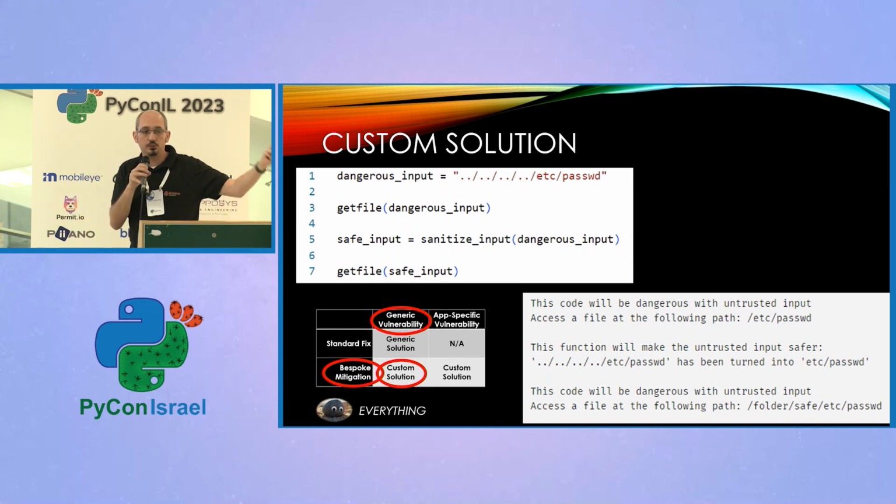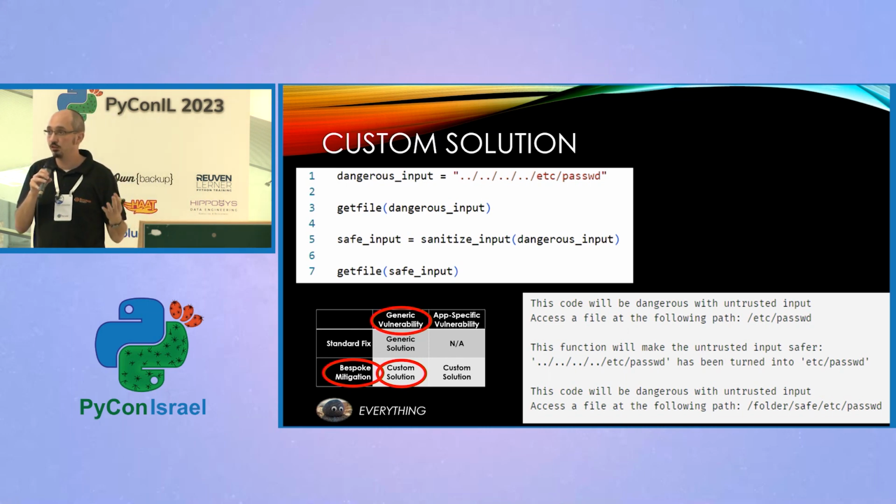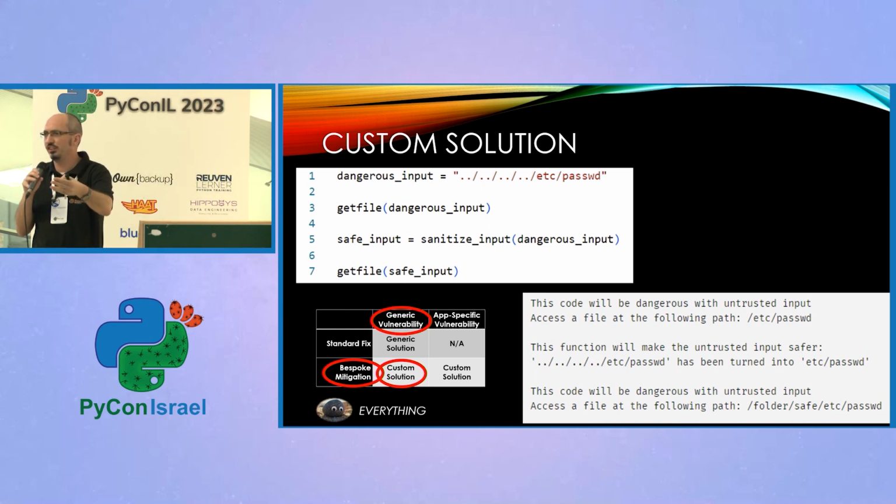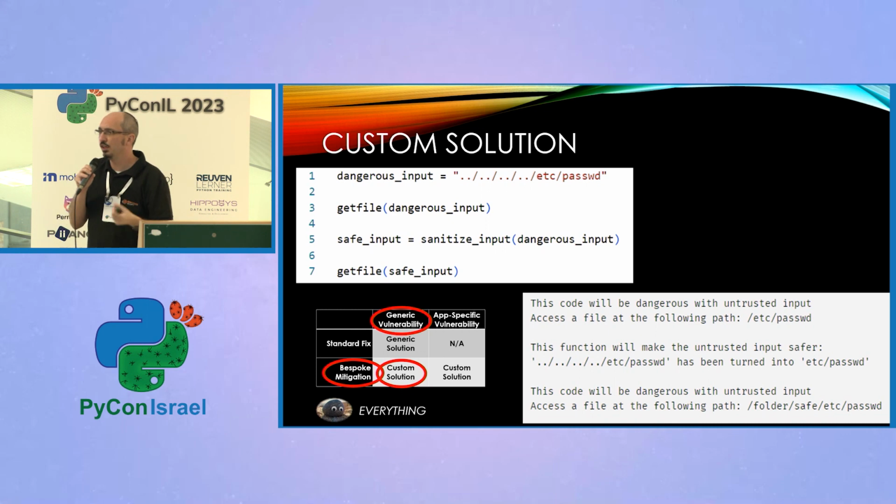So even if a SaaS tool understands that we've got a vulnerability here, it's not going to know whether we're actually mitigating that vulnerability or not. So we might end up with a whole load of false positives because it says, oh, you've got this path traversal vulnerability. I'm like, no, I sanitized it. I created a sanitization function. I put it in my code. Well, why are you still shouting at me?